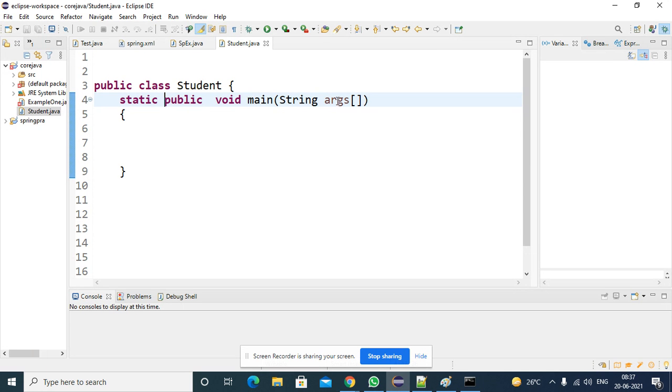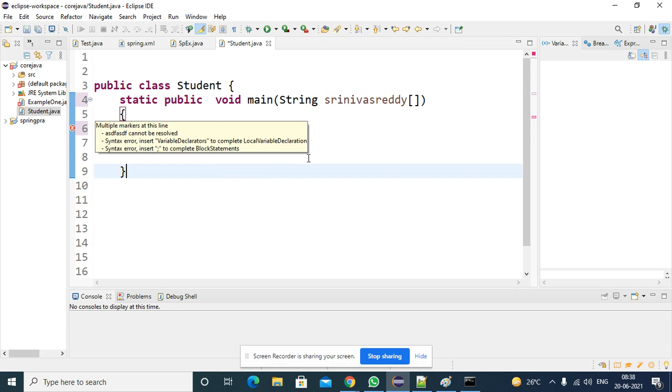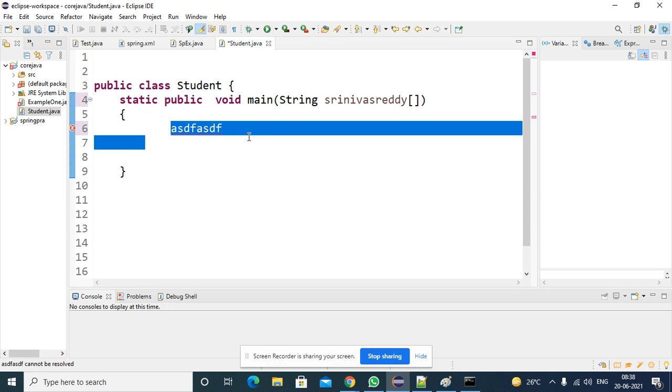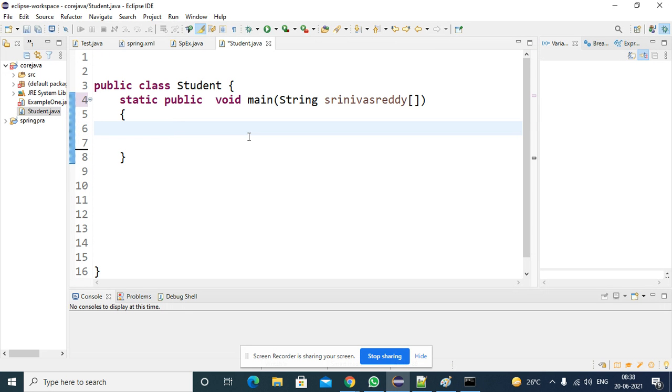Here, args is just a variable name. You can give your own name also, no problem, and you will not get any error. I changed the code. Observe where you have to see the errors. If there are errors in this line, it will display them. See, I wrote some line, and it displays an error message with a red line, and here there is also a mark. If there are errors, it will display them because the Eclipse tool does automatic compilation. So you can give your own name here, no problem.